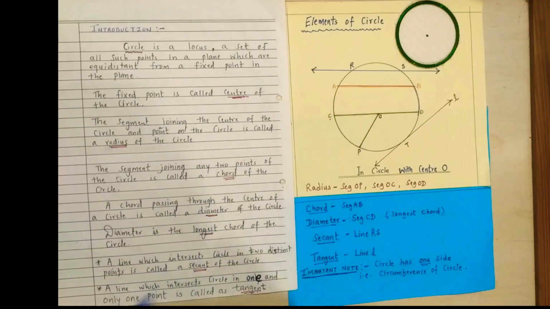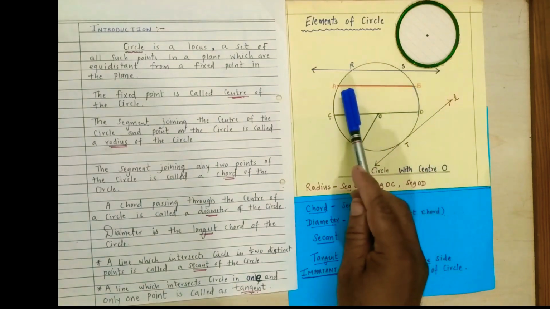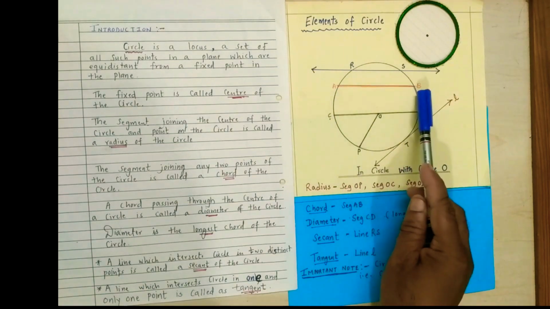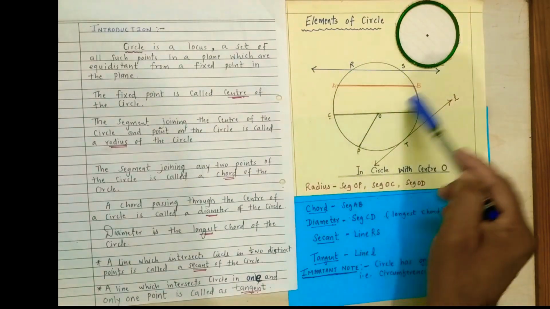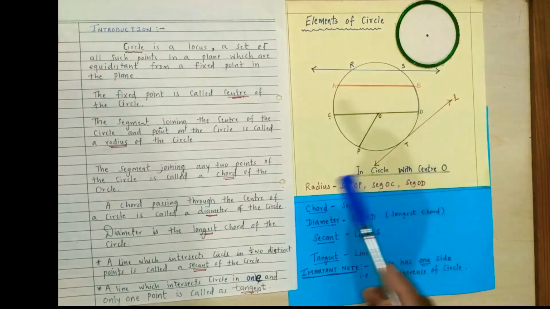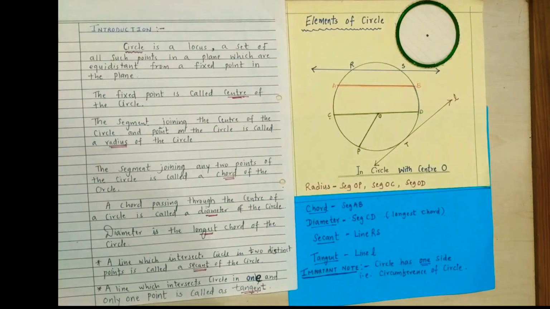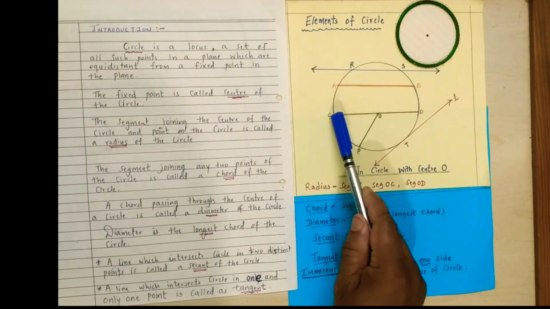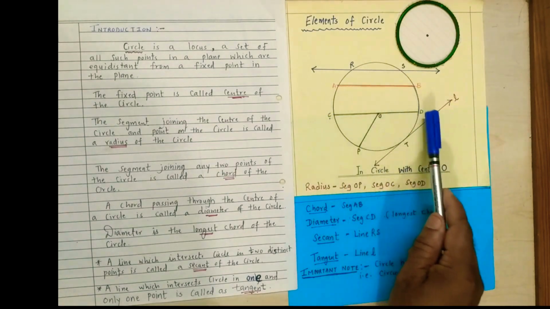The next term is a chord of the circle. What is a chord of the circle? A segment whose endpoints lie on the circumference, the edge of the circle, is called a chord of the circle. Here, segment AB is a chord and CD is also a chord.